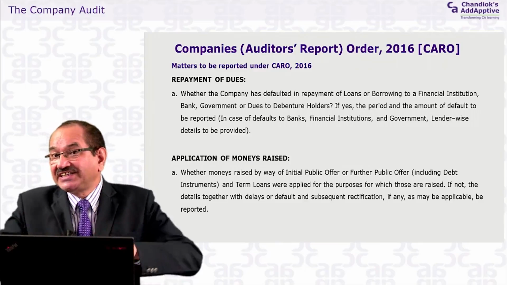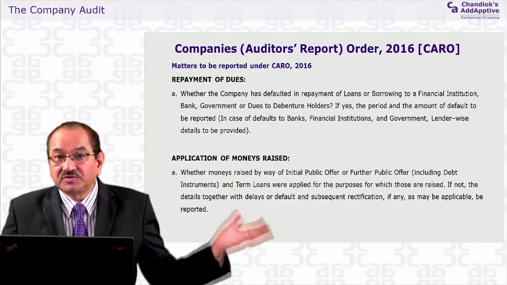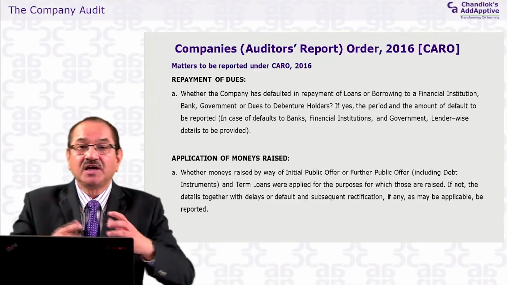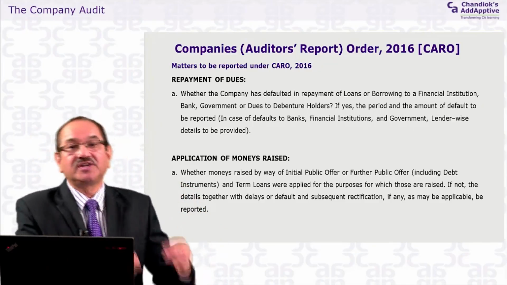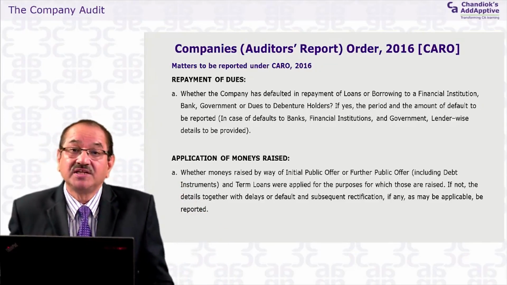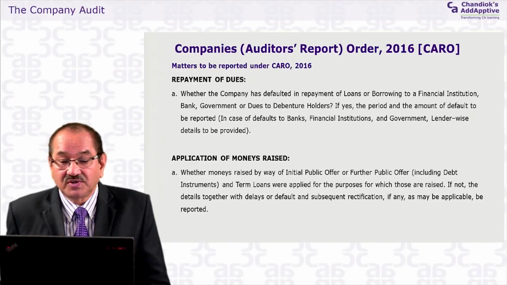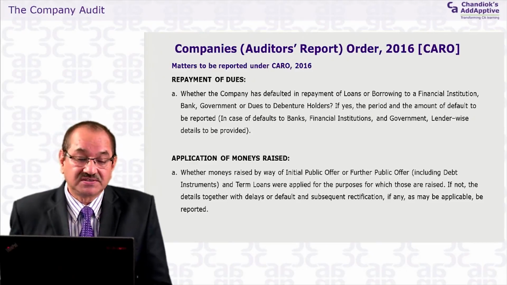If the company has taken borrowings from more than two or three banks, suppose five banks, then you have to report bank-wise. What is the overdue amount in case of Syndicate Bank? What is the overdue amount in case of State Bank of India? What is the overdue amount in case of Canara Bank? The bank-wise default and the outstanding amount has to be reported. The period of default has to be reported. That is lender-wise.